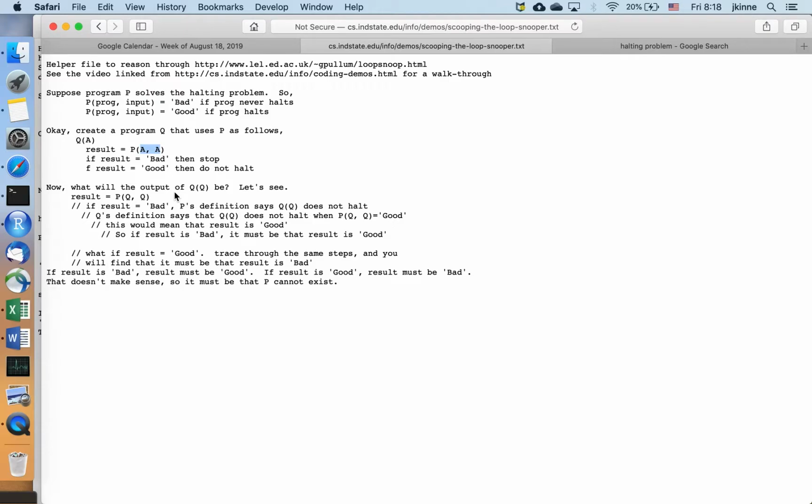Now for most programs, if you took some random program and gave itself as input, probably the program would say that's bad input and halt. So what if you try to run Microsoft Word with Microsoft Word as input?